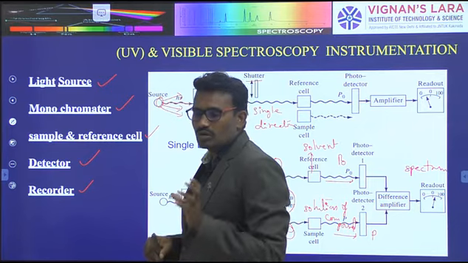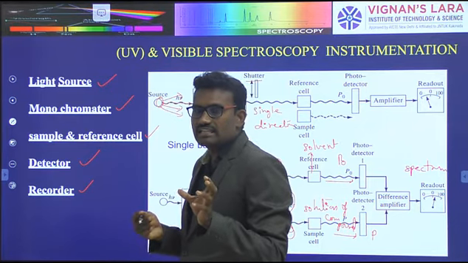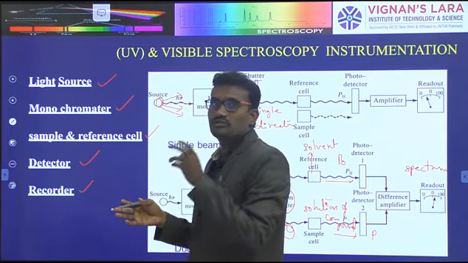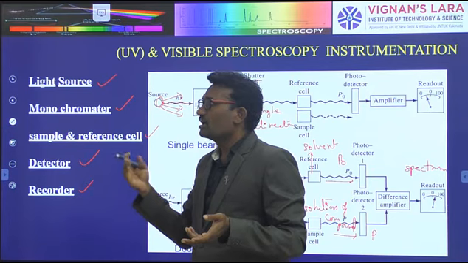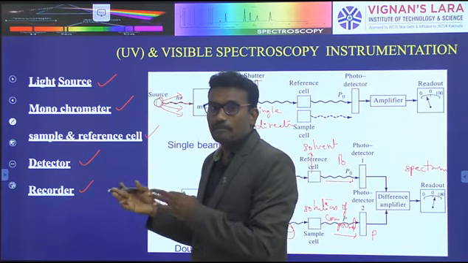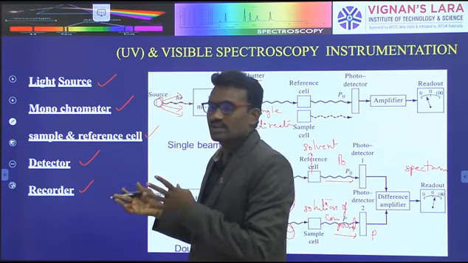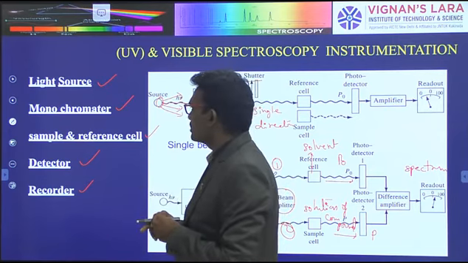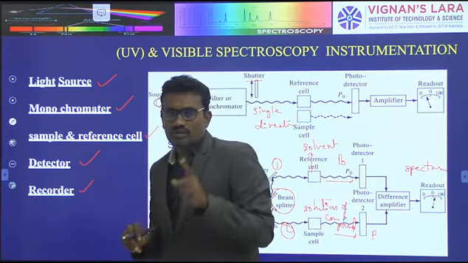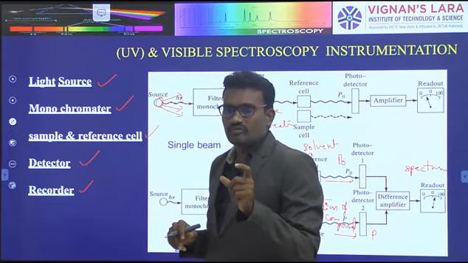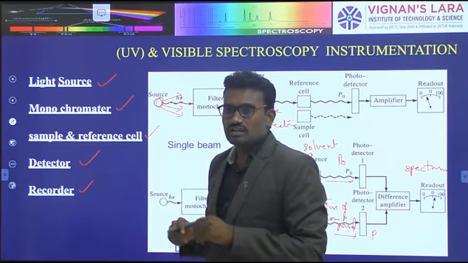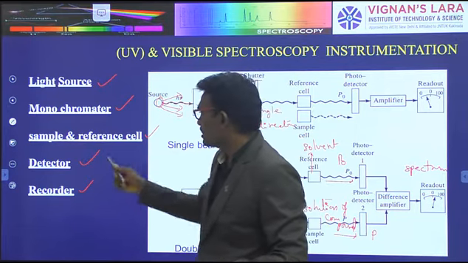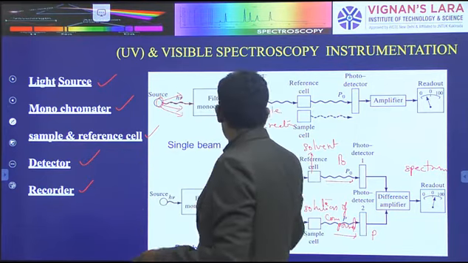Light source means which releases the light, like electromagnetic sources, different types of materials to produce light, like a bulb, tube lights and a tungsten lamp. That is the light source. Monochromator: its function is to convert different waves of light, different directions of light, into a single wave direction.